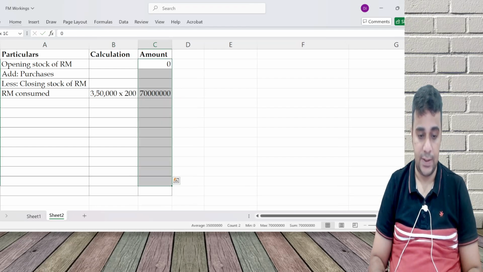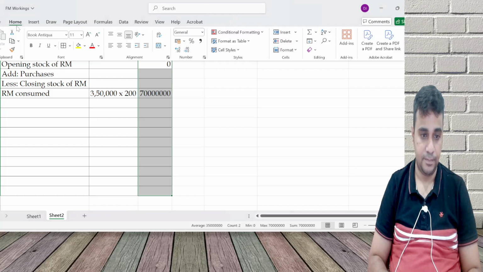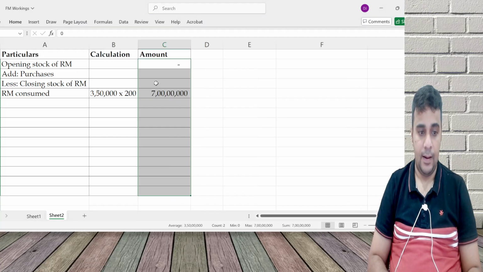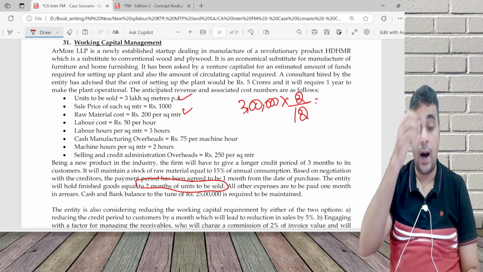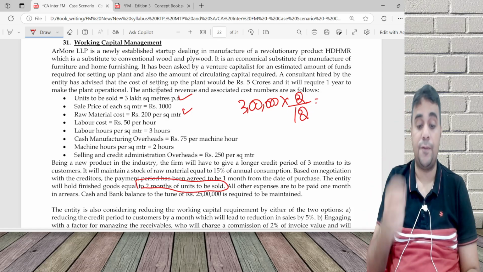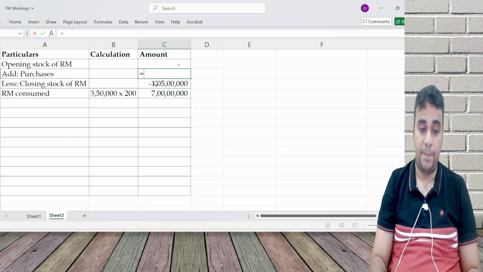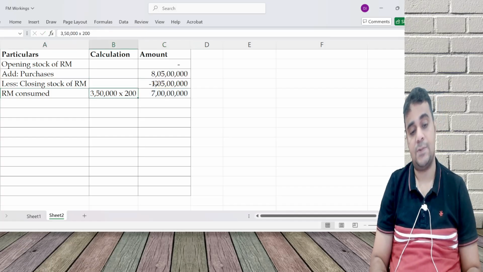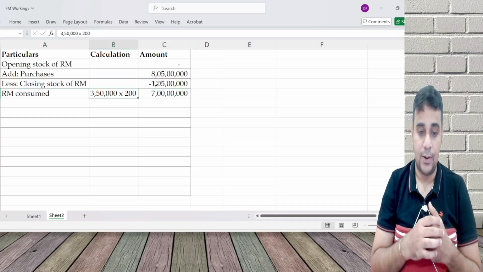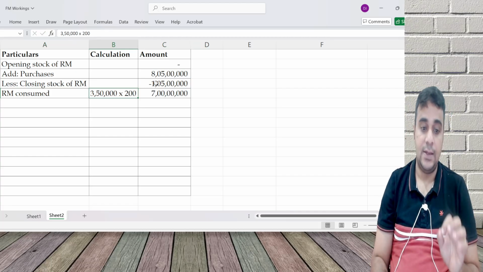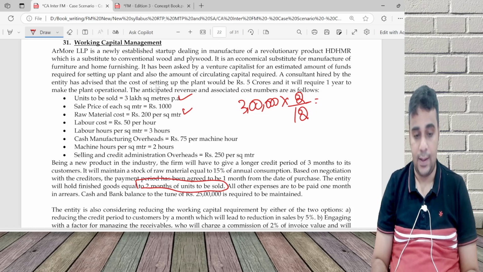And closing stock is RM consumed into 15%, which is 15% of consumption. Purchases, the balancing figure, is 8 crore 5 lakhs. 3 lakh 50,000 is the raw material consumed.